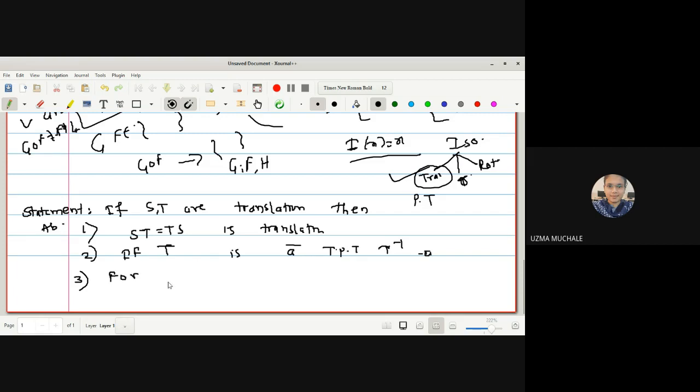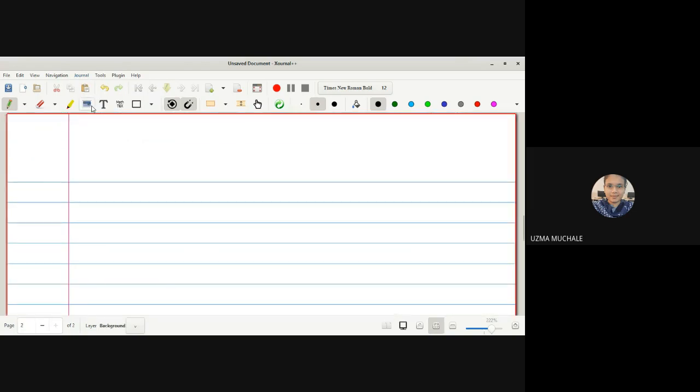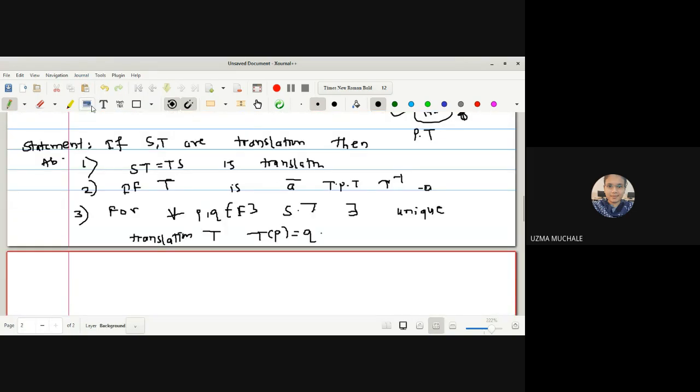Next, for any 2 points P and Q, prove that there exists a unique translation T such that T of P is equal to Q. So simply we are provided that S and T are translations. We have to prove these three things. Yes, everyone got what we have been given and what we have to prove?